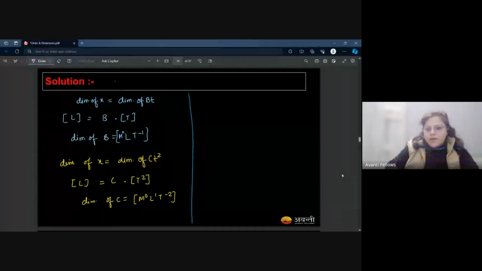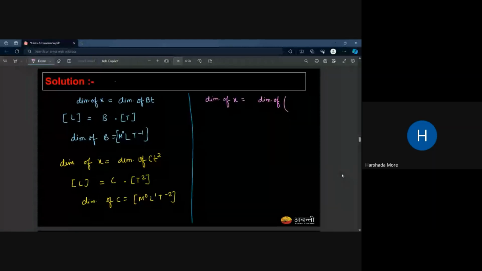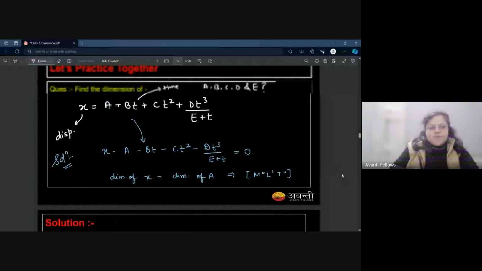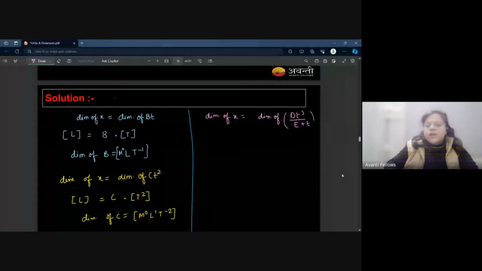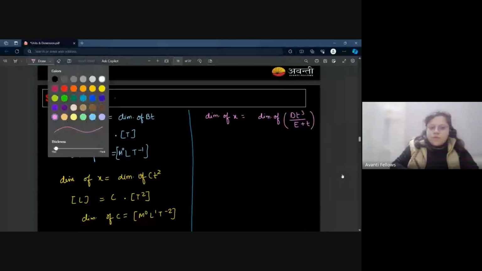Dimension of x is equal to dimension of E plus dt cube over e plus t. Dt cube over e plus t, the entire term. Now just tell me one thing. Please focus on this e plus t.